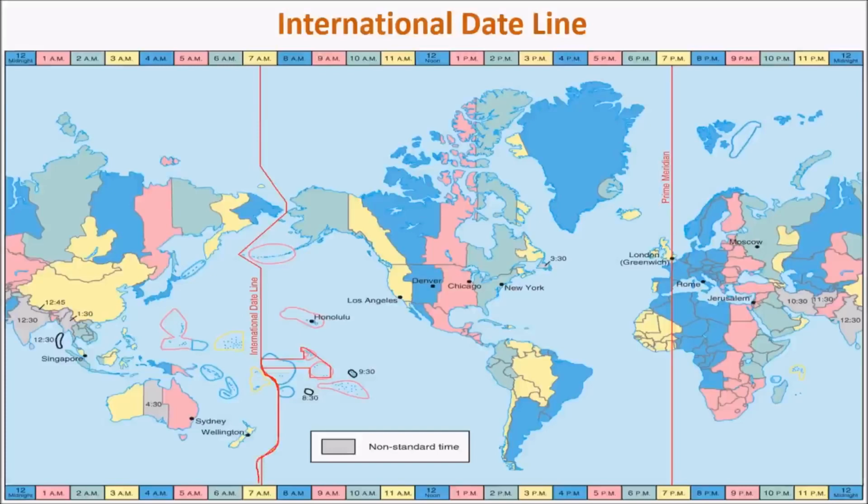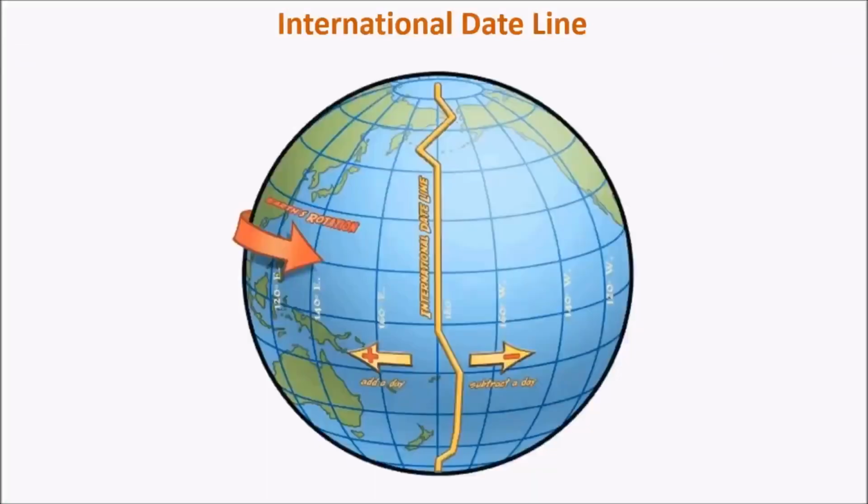And if we just consider a person traveling in east to west and west to east scenarios, let's see what happens. See, this is a globe. It is spherical in shape, unlike the previous map we have seen, which is just a two-plane figure. But now in a three-dimensional view, it would be different. Suppose Greenwich Mean Time is exactly opposite this line, the international date line. And if a person travels towards the west, that is towards the USA and other countries, and crosses this international date line, then he would gain a day, because we know that the sun rises in the east, so the day would start in the east and it would end in the west.